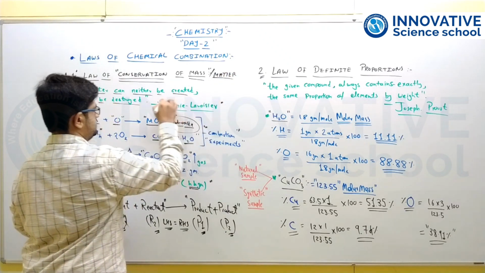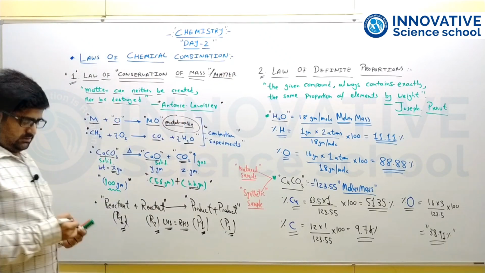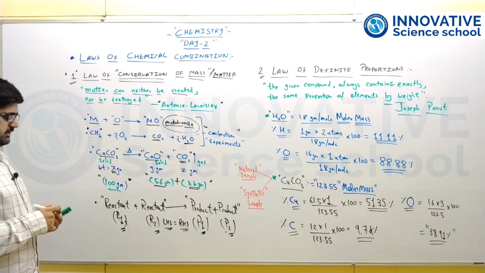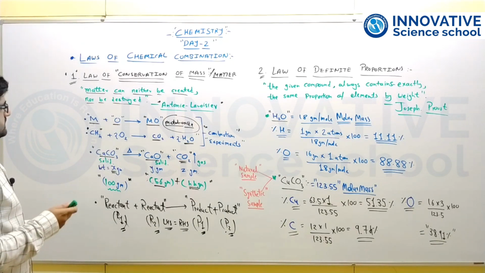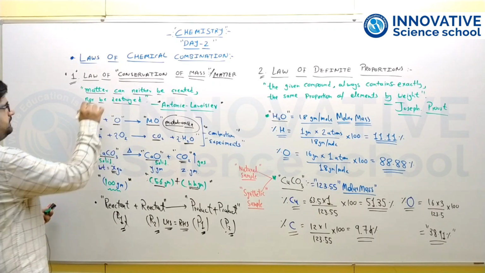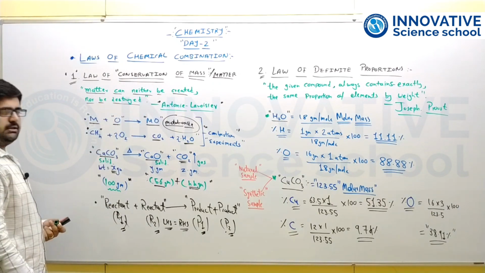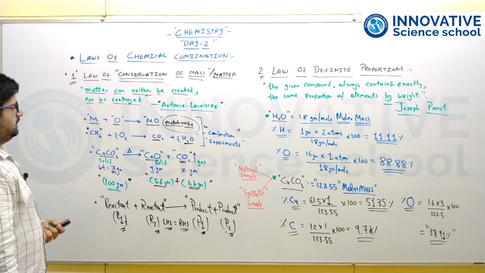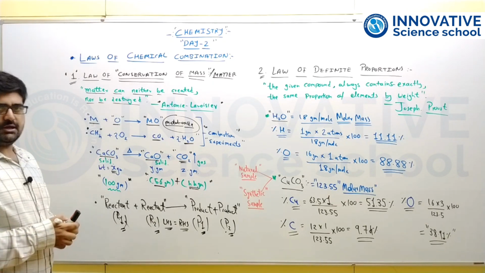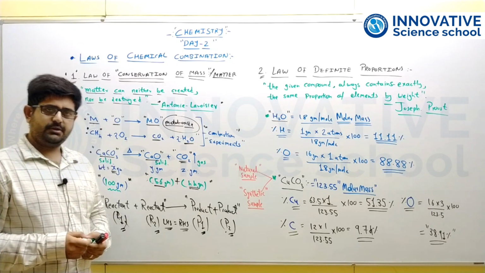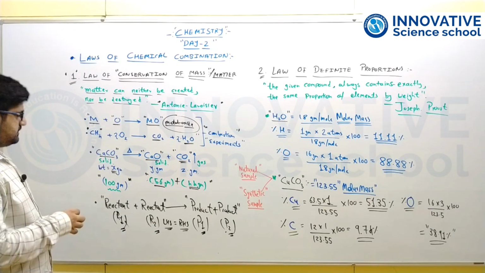It was given by the scientist Antoine Lavoisier. The law states that matter can neither be created nor destroyed during any chemical reaction, or you can say mass cannot be created or destroyed during any chemical transformation.